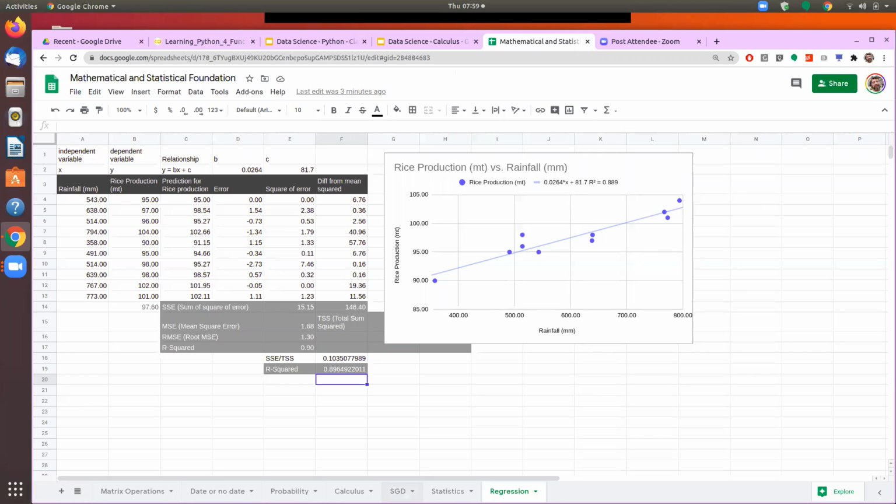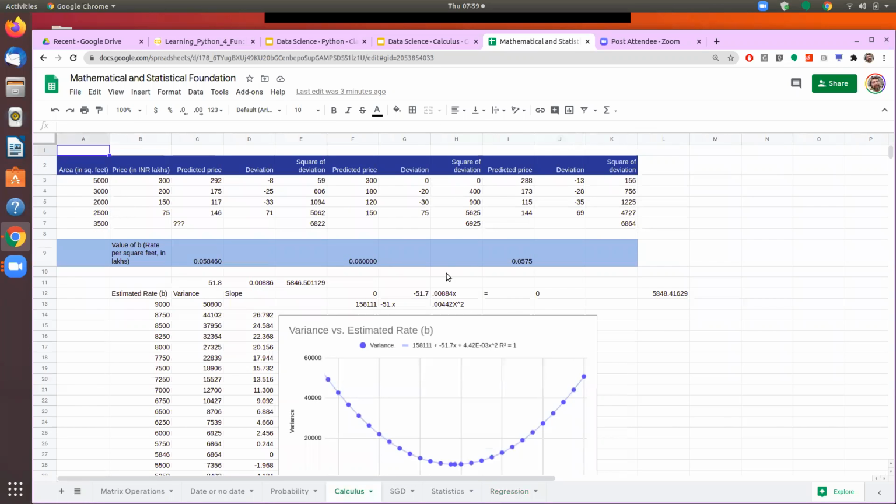So let's take an example here. We are trying to estimate the price of a house based on the area of the house. Suppose I have data about different houses which have areas of 5,000 square feet, 3,000 square feet, 2,000 square feet, and 2,500 square feet. You also have the price in lakhs. The first one is 300 lakhs, which is 3 crores. The second one costs 2 crores. The third one costs 1.5 crores, and the fourth one is 75.